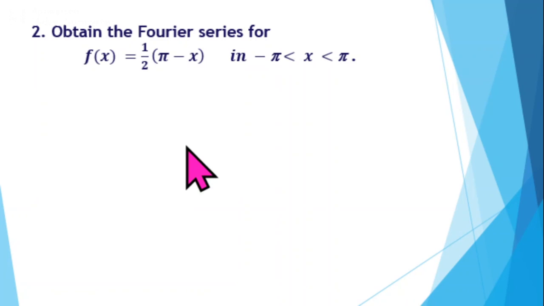Next let's solve this second question. Find the Fourier series of f of x equal to half of pi minus x in the interval minus pi to plus pi.